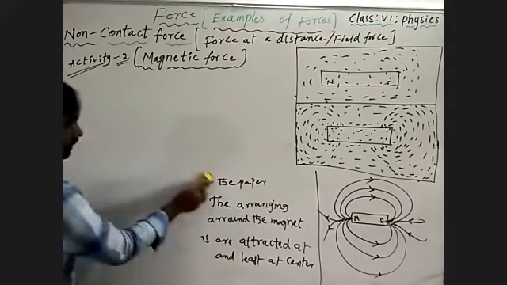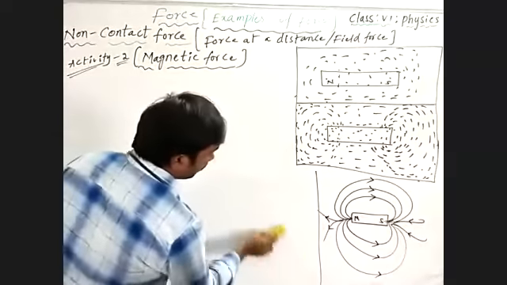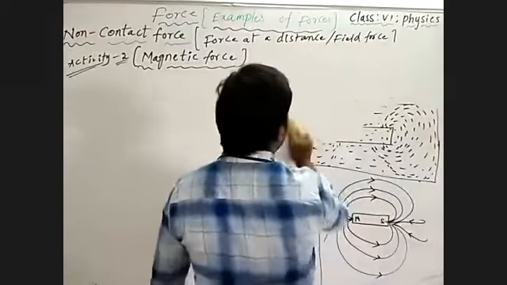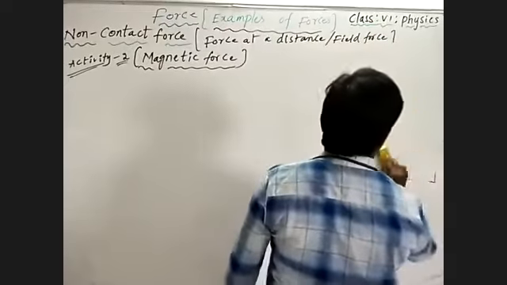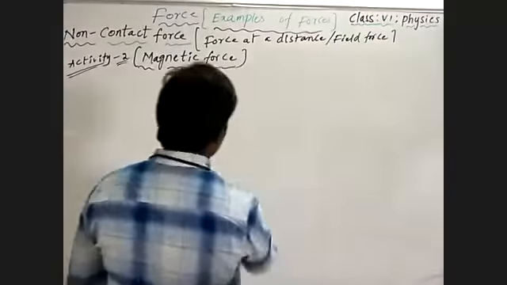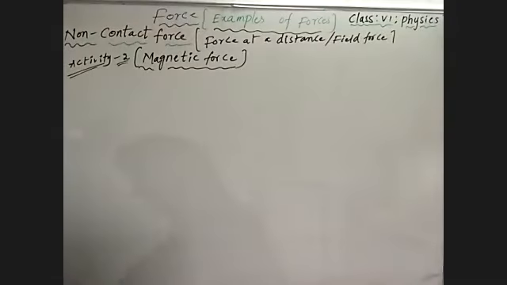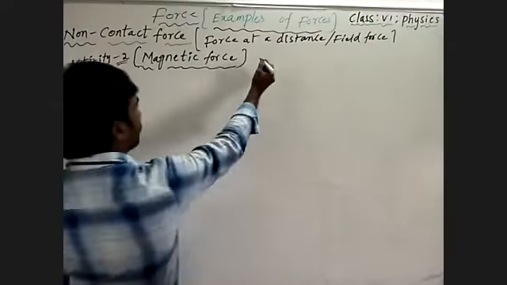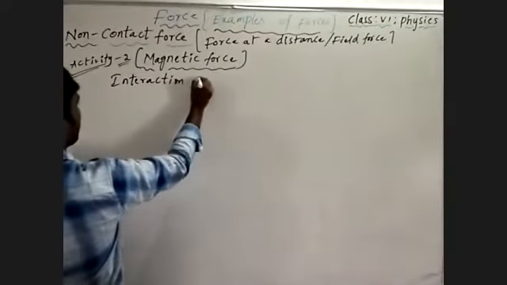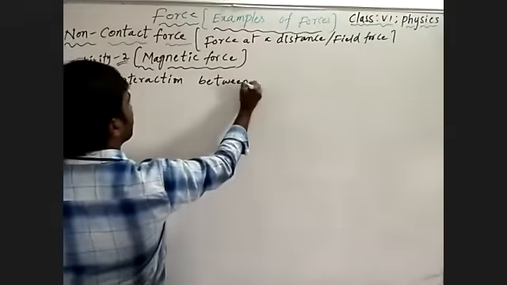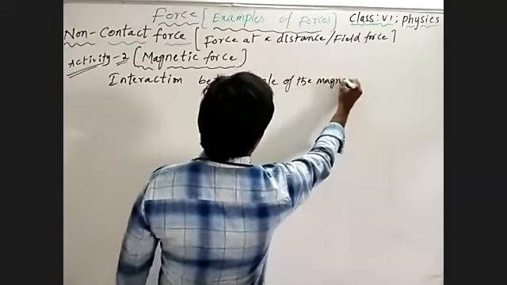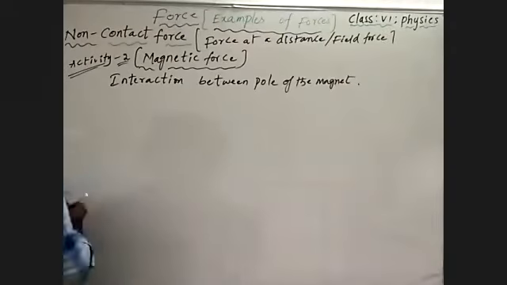We are going to discuss now the interaction between poles of the magnet.